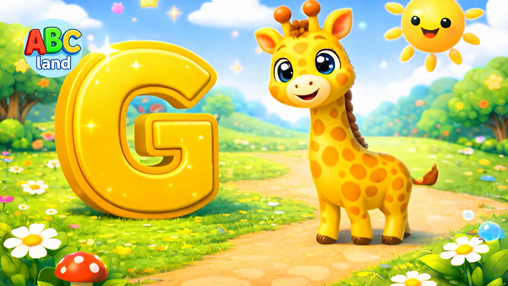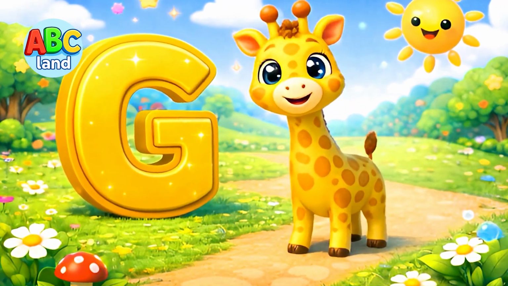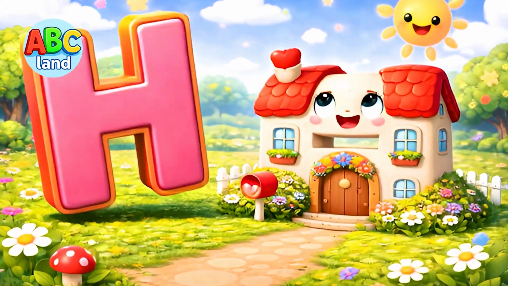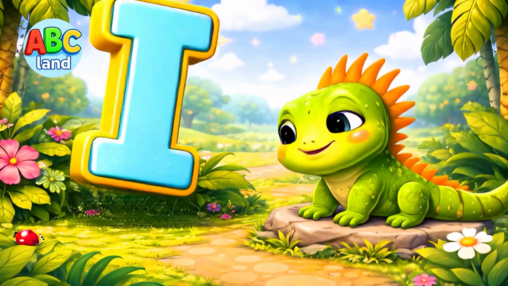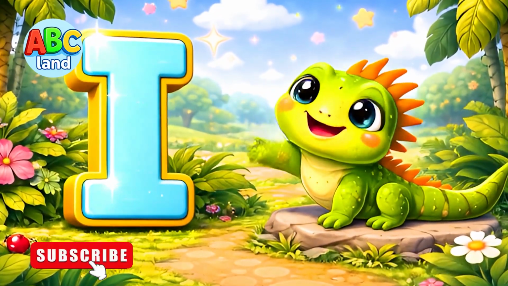G, this is letter G. G for giraffe, giraffe. H, this is letter H. H for house, house. I, this is letter I. I for iguana, iguana.